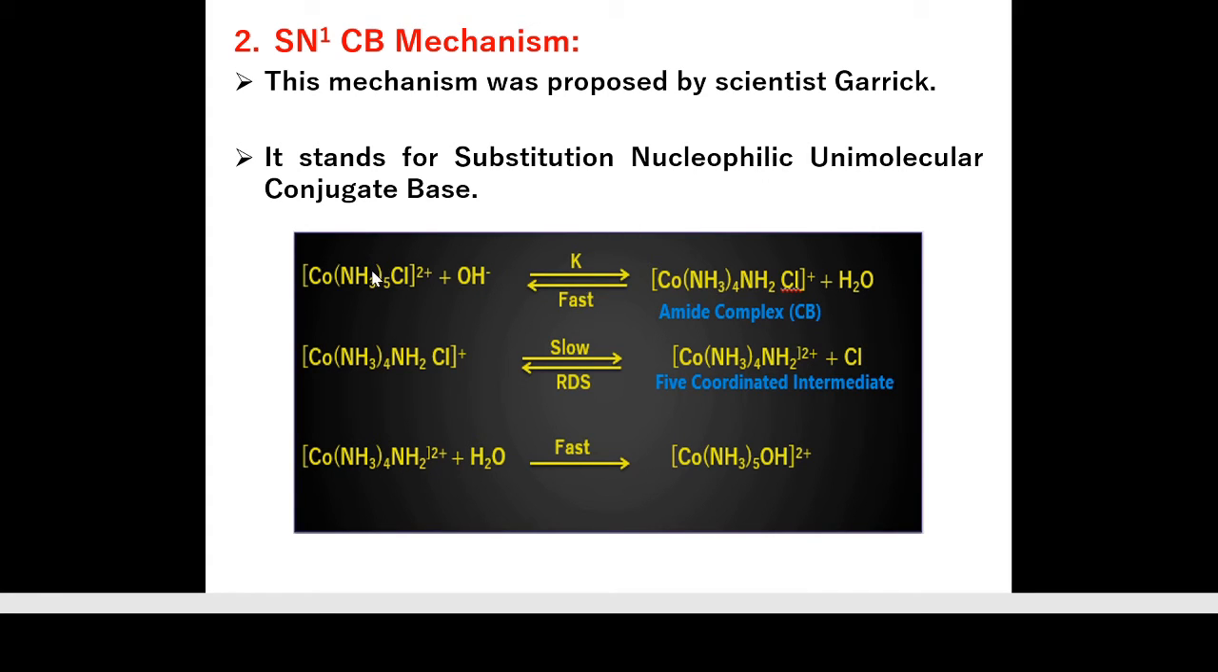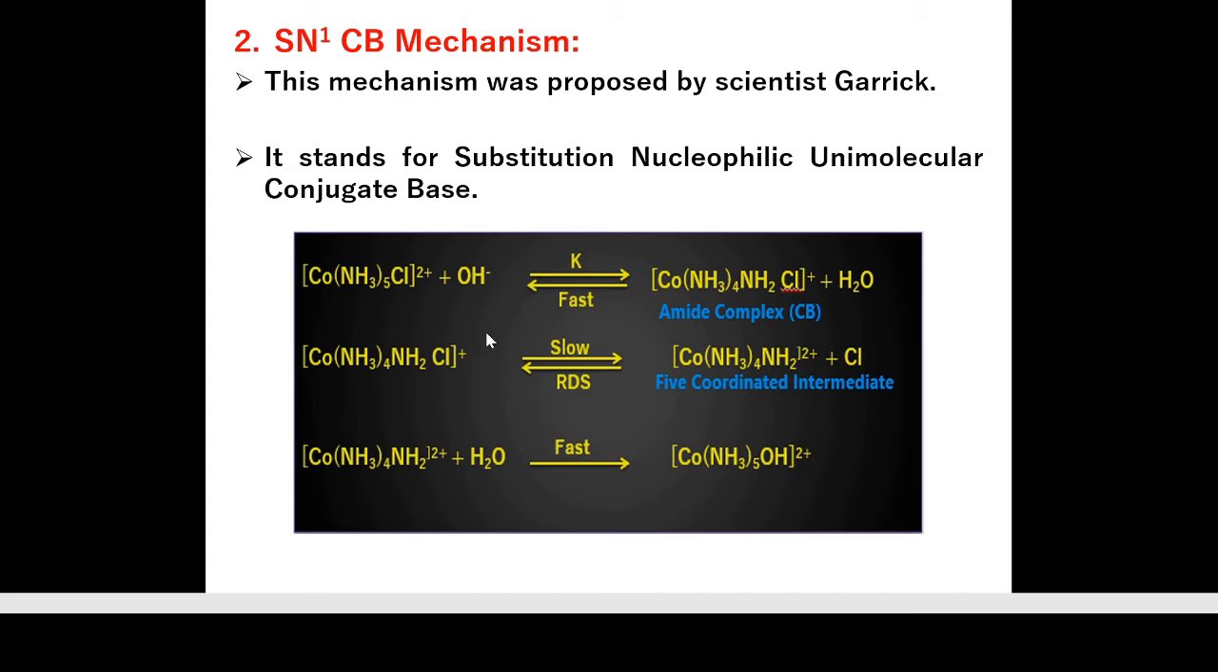What happened in the first step? OH minus ions abstract a proton from one of the NH3 groups which is placed opposite to the leaving group, and this gives the amide complex. This complex acts as a conjugate base. Okay, this amide complex has a lower charge than the starting material. It has a plus 1 charge, and the starting complex has a plus 2 charge.